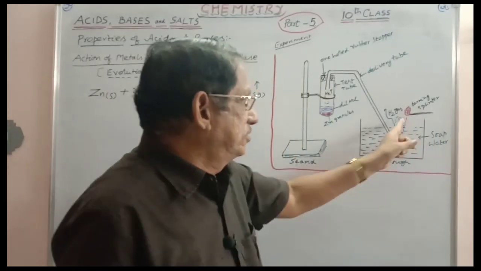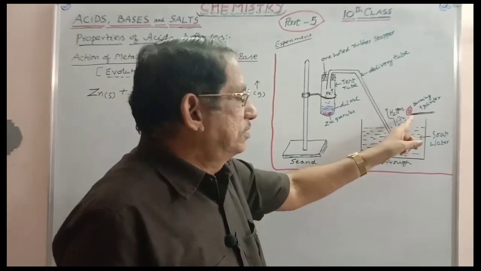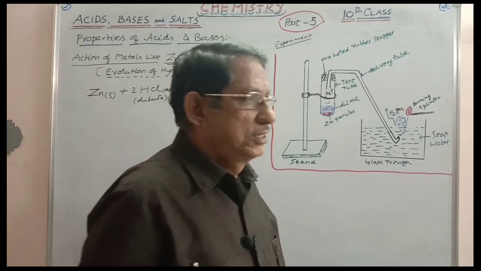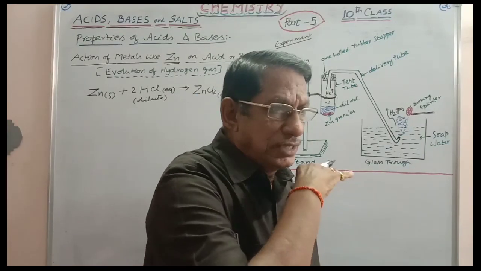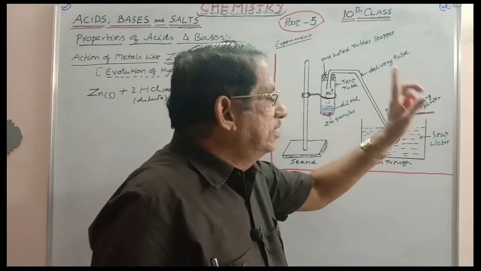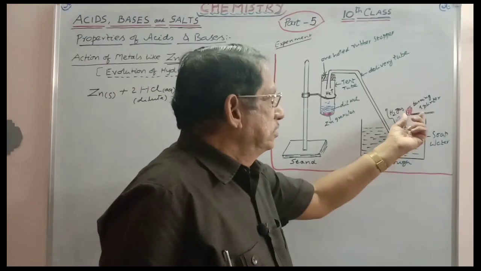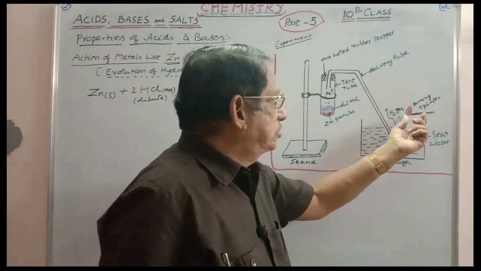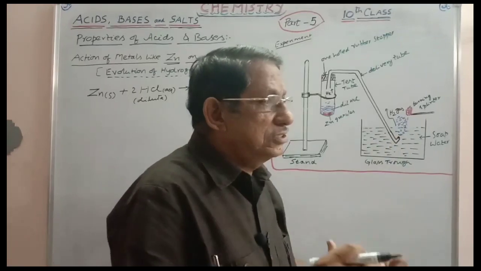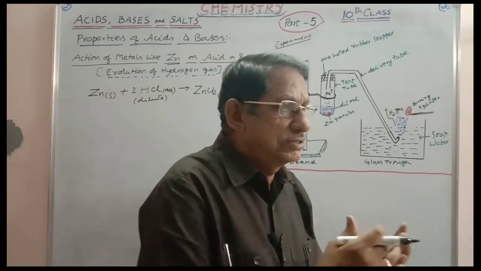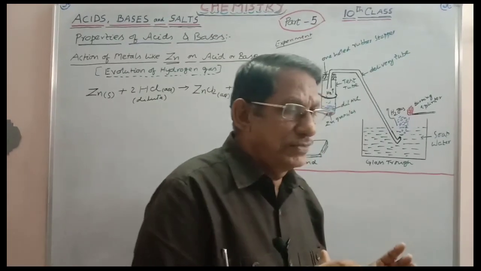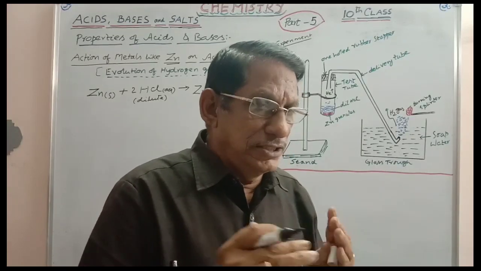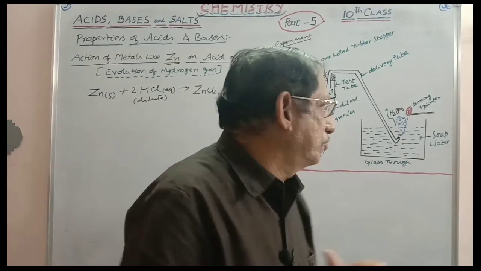When a burning candle is introduced into this gas, it will be put off, and the hydrogen gas puts out the burning splinter with a pop sound.